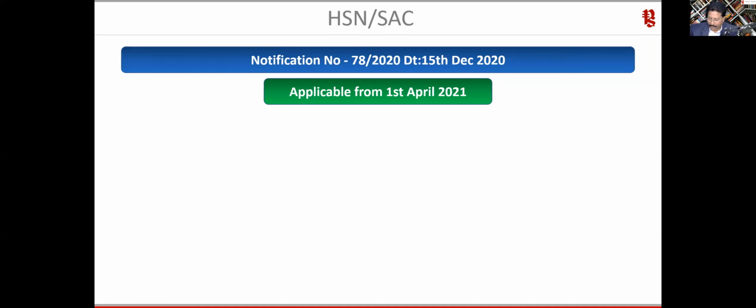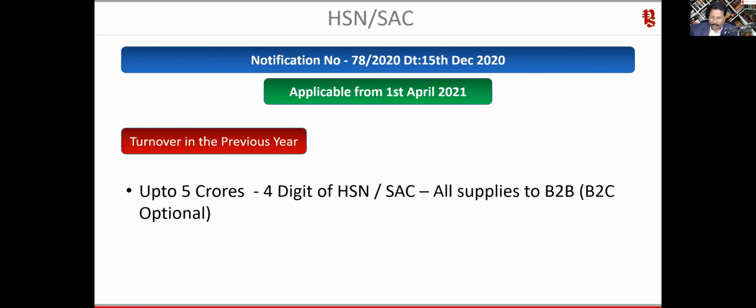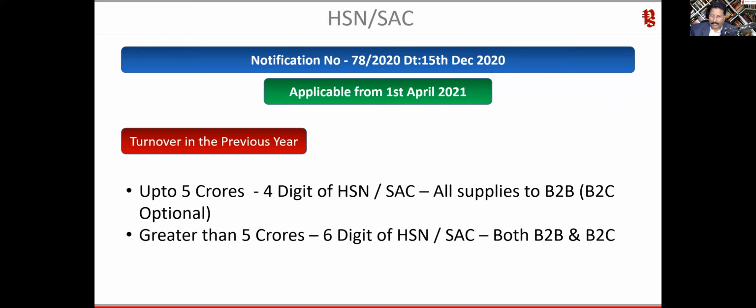Now again, from 1st of April, it is very important that you probably would have educated your clients that they have to make sure they capture the proper HSN code as per this notification. Every business up to 5 crore has to compulsorily capture 4-digit HSN or SAC for all B2B supply, and B2C is optional in any case. Anybody having greater than 5 crore needs to capture 6-digit HSN and SAC in invoices for both B2B and B2C. In case of import export, the 8-digit HSN code needs to be captured.